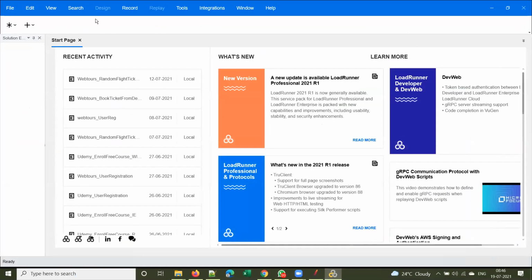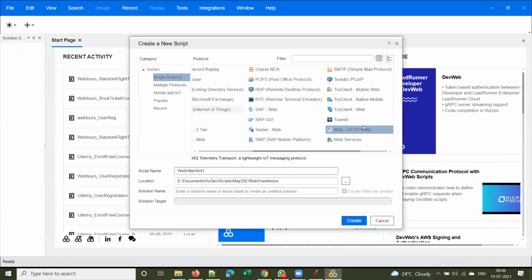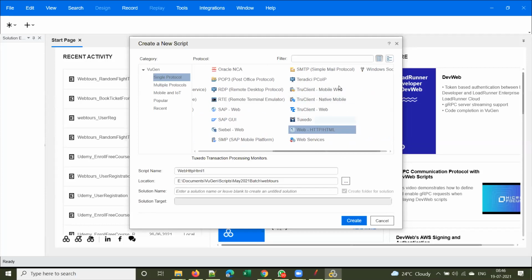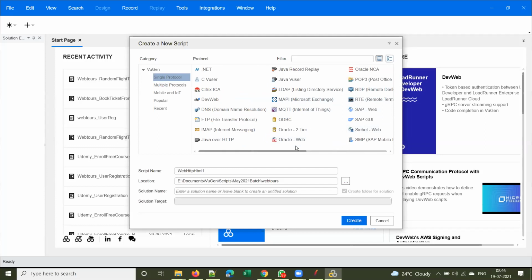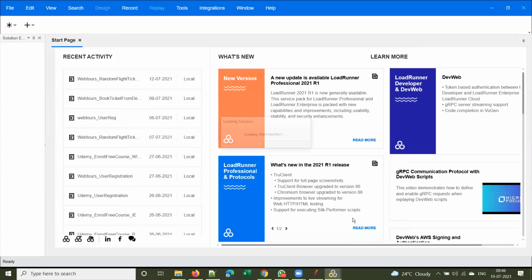Let me show you. This is LoadRunner. Once we launch the tool, we go to File, New Script and Solution. These are the protocols supported by LoadRunner. Observe that in each column you have 8 protocols, and you have 4 columns, so it supports 30 plus protocols, whereas JMeter supports 10 protocols. In LoadRunner, you select the protocol first and click create.